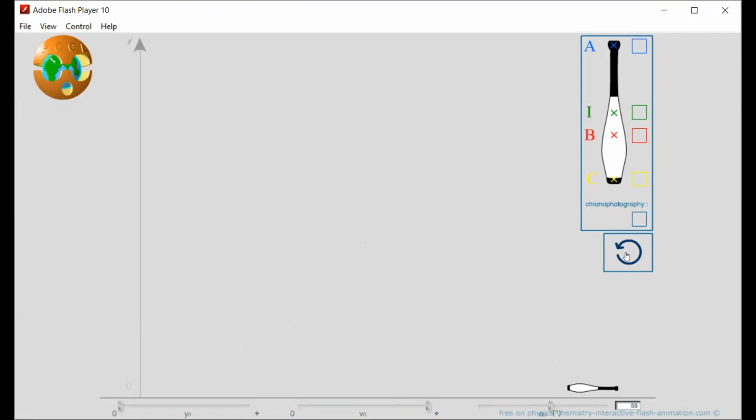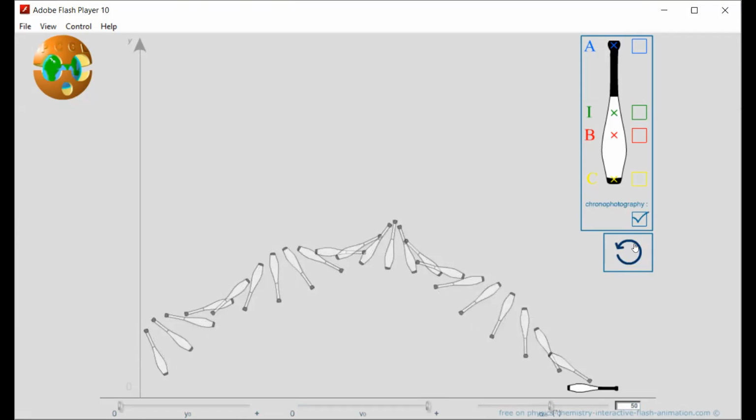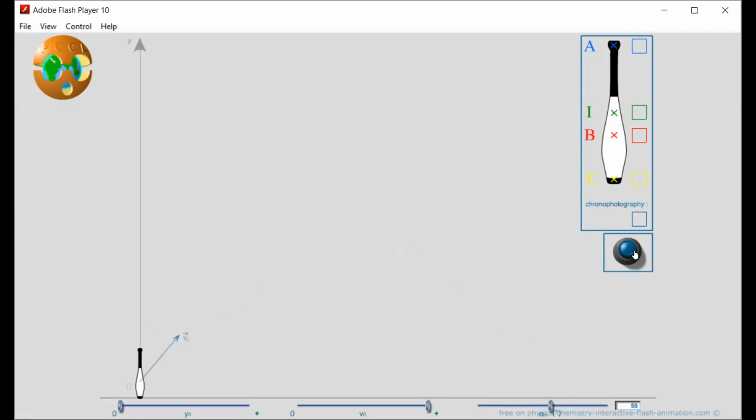We know that in the case of projectile, the path of projectile is a parabola. But when we consider this motion, it is not like a parabola. Look at this one. It is moving like this. Here also, we analyze the different points on the club.